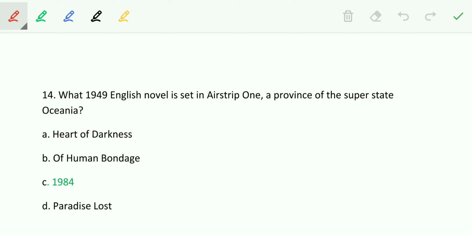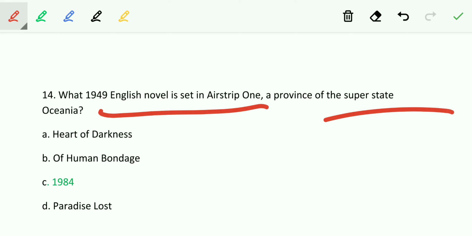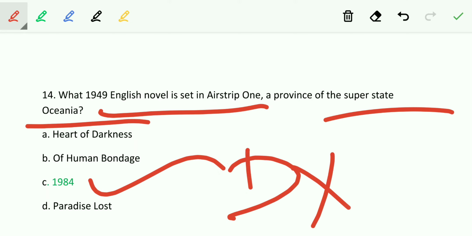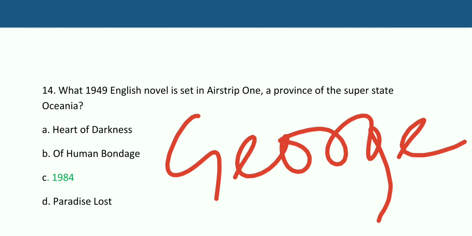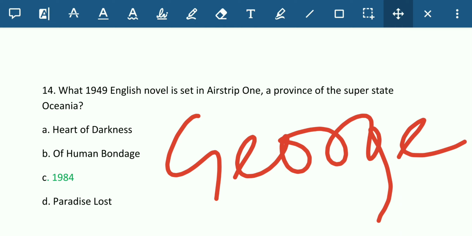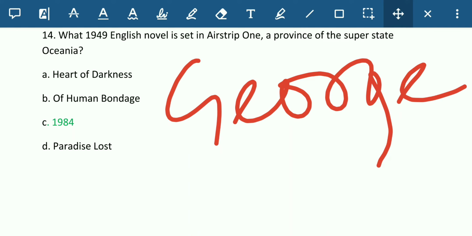What 1949 English novel is set in Airstrip 1, a province of the superstate Oceania? So a 1949 English novel which is set in the superstate Oceania. So the answer is 1984, the novel that I already mentioned in previous questions of this video, which is a dystopian novel, and it was written by George Orwell. So this is very important. The work 1984 is very important. Just go through this very thoroughly.